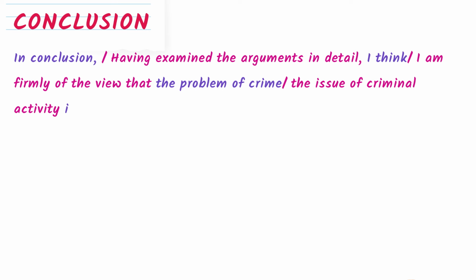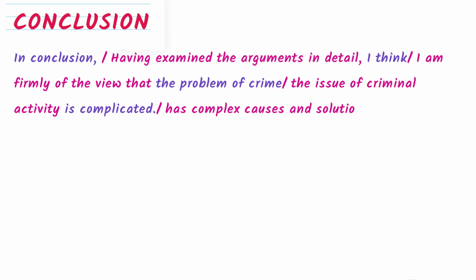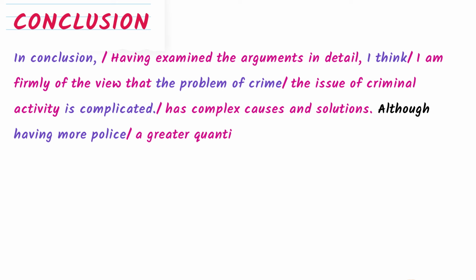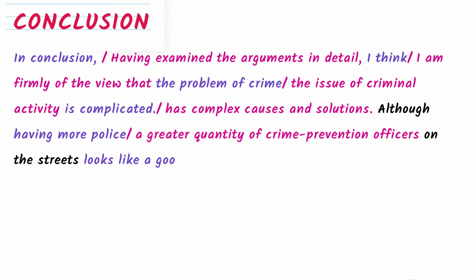The issue of criminal activity is complicated. Instead of "complicated," you can write "has complex causes and solutions." All right? Although having more police — instead of "more police," you can write "a greater quantity of crime prevention officers" — a greater quantity of crime prevention officers on the streets looks like a good answer.